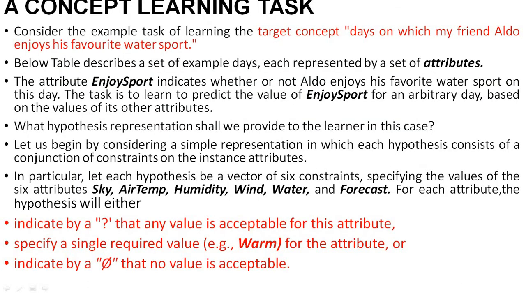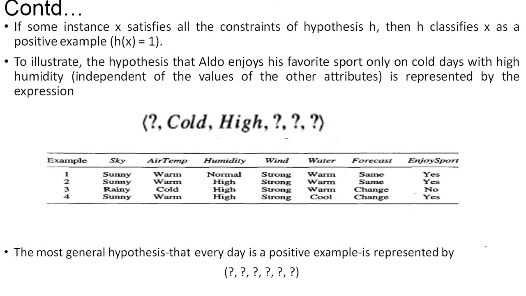Also I have discussed concept learning as a task by taking one example. Our target concept was the day on which my friend Aldo enjoys his favorite water sport. We have taken 6 attributes: sky, air temperature, humidity, wind, water and forecast, and all these attributes have different values.